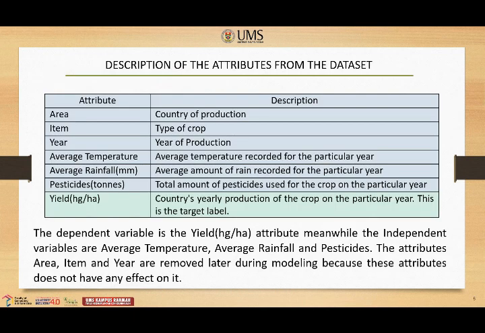Next is the description of the attributes from the dataset. There are 7 attributes in the dataset, consisting of area, item, year, average temperature, average rainfall, pesticide, and yield. The dependent variable is the yield attribute, meanwhile the independent variables are average temperature, average rainfall, and pesticides. The attributes area, item, and year are removed later during modeling because these attributes do not have any effect on it.